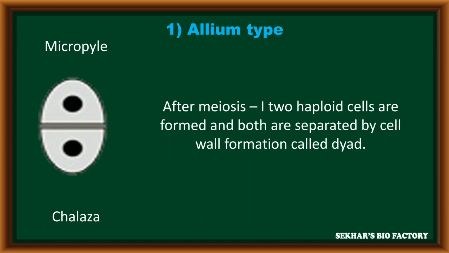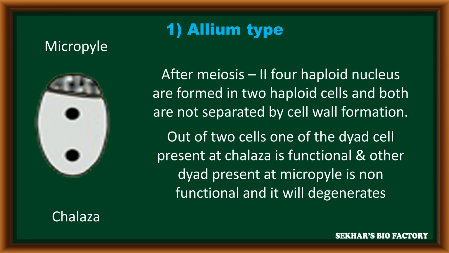During this process, after completion of meiosis 1, it forms 2 haploid cells. Now this stage is called the dyad stage. After meiosis 2 division, in each haploid dyad, the nucleus only undergoes division without cell wall formation. Totally, in 2 dyads, 4 haploid nuclei are produced.